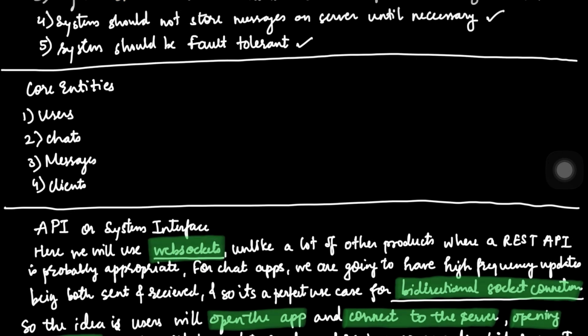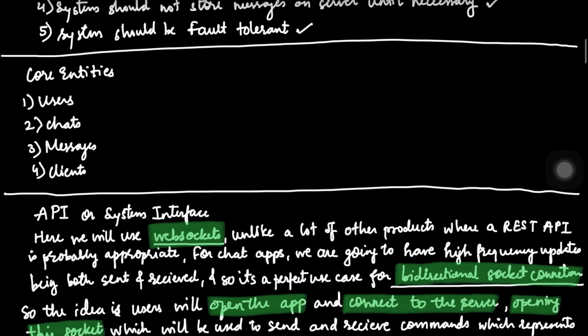So now that we know the what and how, let's talk about the who. In system design, we call these core entities. These are persistent objects that live in our database. If you get these tables wrong, the whole system collapses under its own weight. So let's keep it trivial and look at the four pillars. The first one is the user. Here, a user isn't just a name, it's a primary key. We need to store basic profile data, but more importantly, we need to track their online status. Are they reachable right now? That is the $1 billion question. So user is our first core entity.